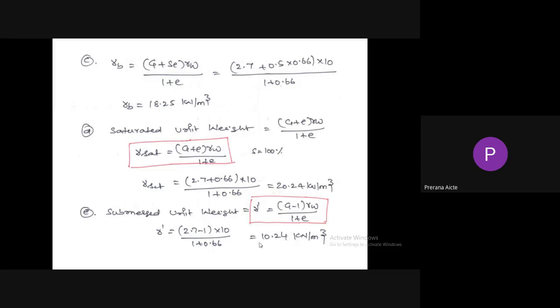Saturated unit weight. So in saturated unit weight, degree of saturation is equal to 1. So G plus e into gamma W by 1 plus e. So after substituting the values in the equation, we will get saturated unit weight is equal to 20.24 kilonewton per meter cube. Submerged unit weight is equal to gamma dash equal to G minus 1 into gamma W by 1 plus e. Gamma dash equal to 10.24 kilonewton per meter cube.